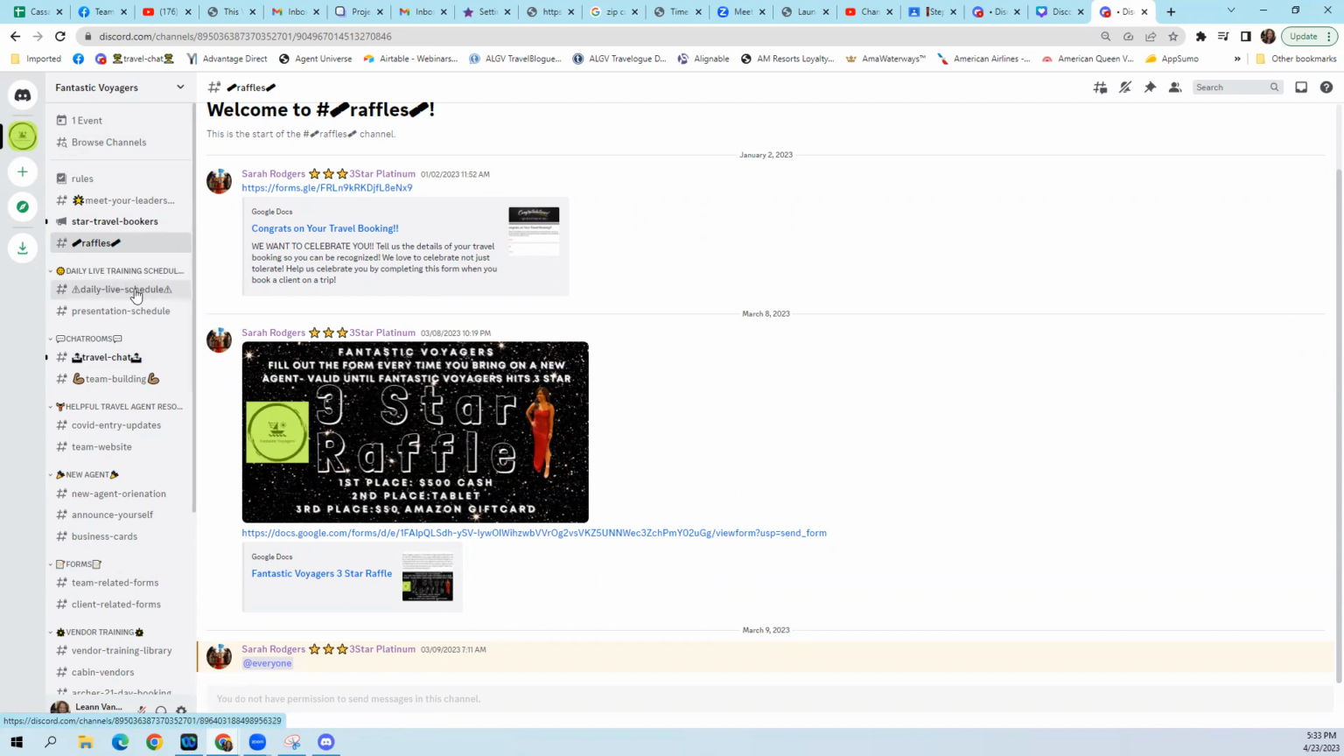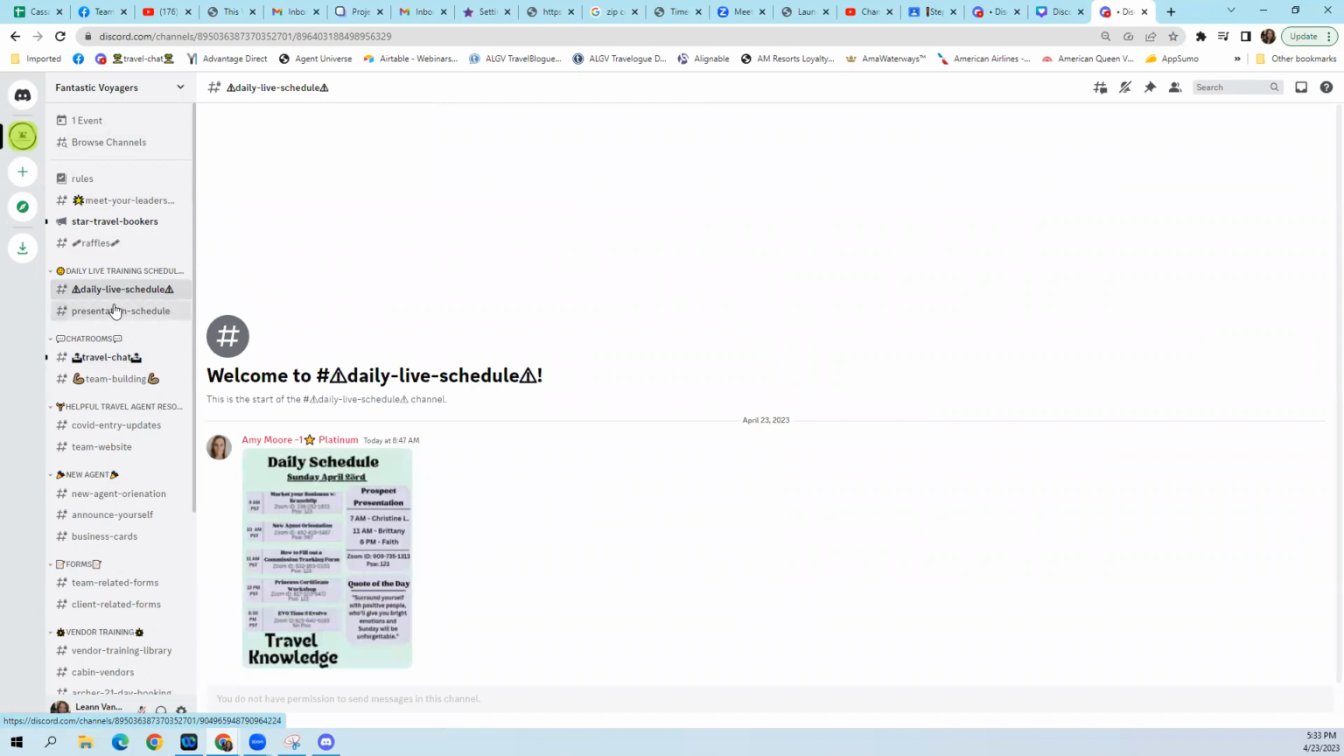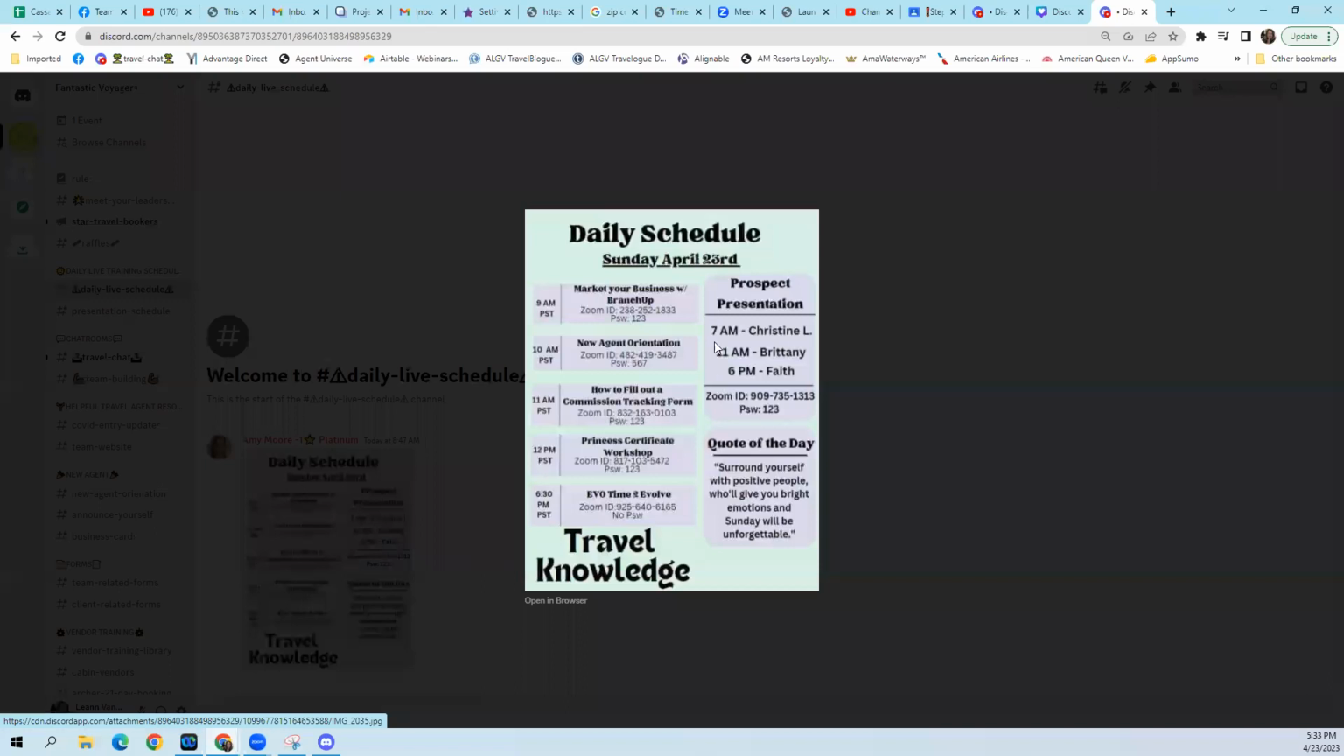The main thing, well, there's probably 2 or 3 main things. The daily live schedule. This is very important. I will post this every morning in our Facebook chat group for Team Globetrekkers. It is also posted here in Discord, and this is going to show you the classes that are happening today, the live classes. It will tell you the time. Please pay attention to time zones.